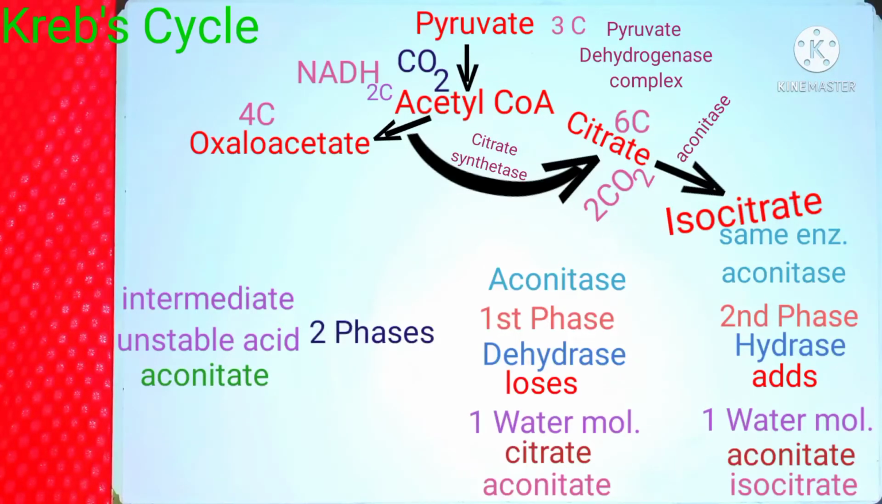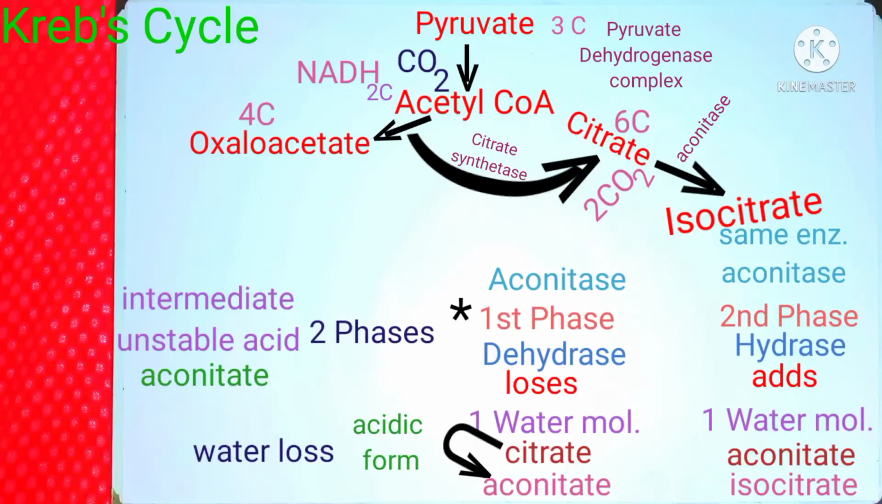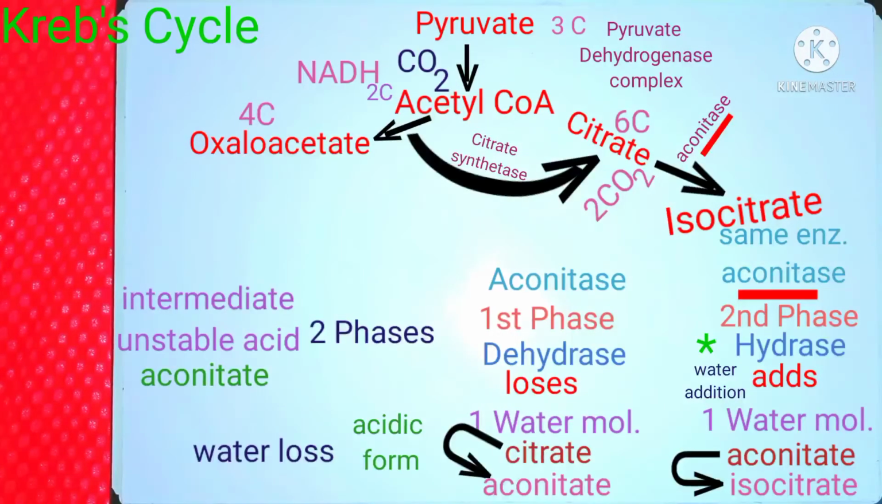We can also say that during the first phase, citrate is converted to an acidic form, aconitate, by the loss of water, which is the dehydrase process, whereas during the second phase, the aconitase enzyme converts aconitate to isocitrate by the addition of water, which is the hydrase process. Both these reactions, which I have just now shown by a single arrow, are catalyzed by the enzyme aconitase, an iron-containing enzyme which reorganizes the citrate atoms to form its isomer, isocitrate.